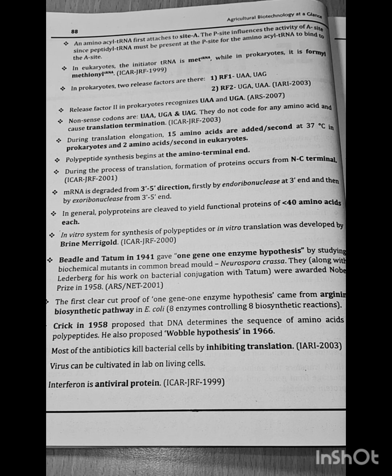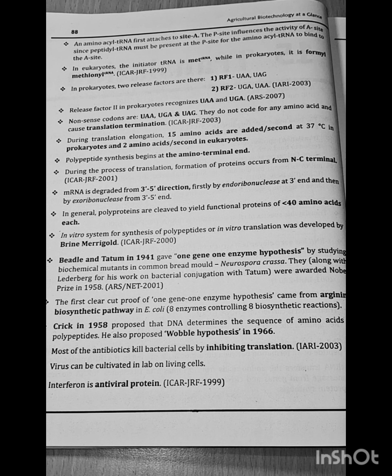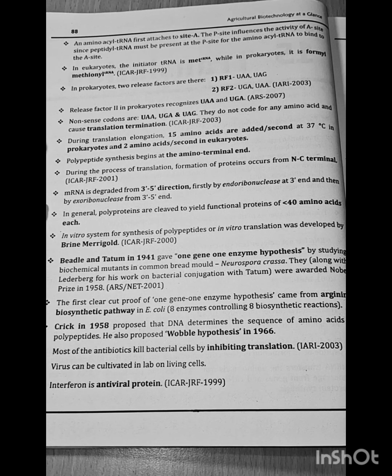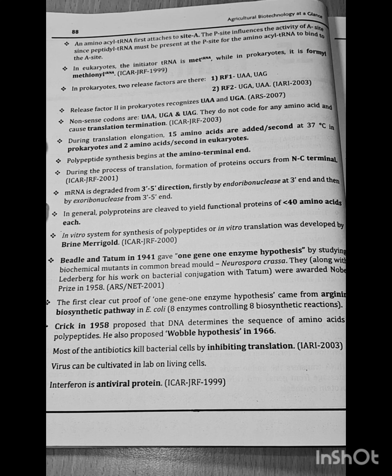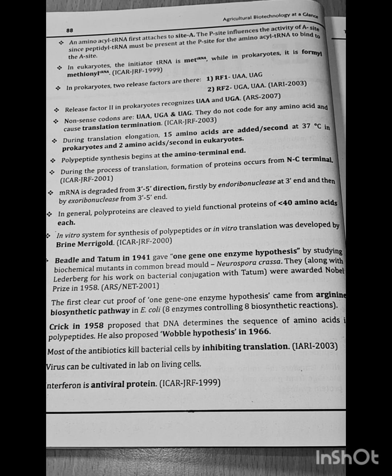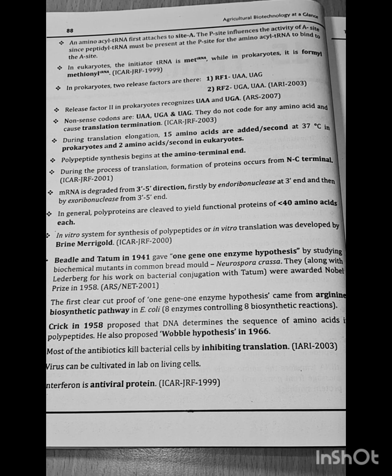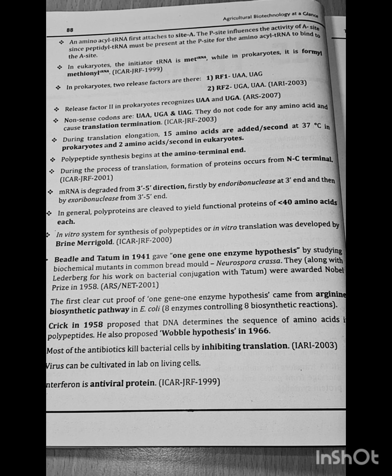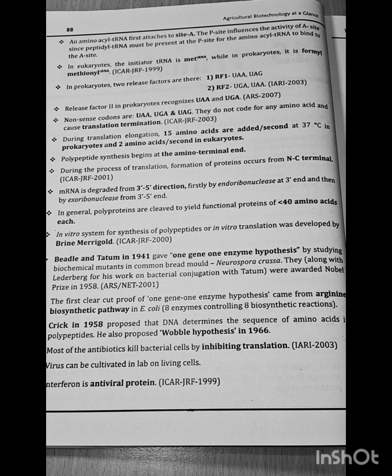ICAR-JRF 2000 question: Beadle and Tatum in 1941 gave the one gene, one enzyme hypothesis by studying biochemical mutants in the common bread mold Neurospora crassa. They were awarded the Nobel Prize in 1958. ARS-NET 2001 question: the first clear-cut proof of the one gene, one enzyme hypothesis came from the arginine biosynthetic pathway in E. coli, with 8 enzymes controlling 8 biosynthetic reactions. Crick in 1958 proposed that DNA determines the sequence of amino acids in a polypeptide. He also proposed the wobble hypothesis in 1966.